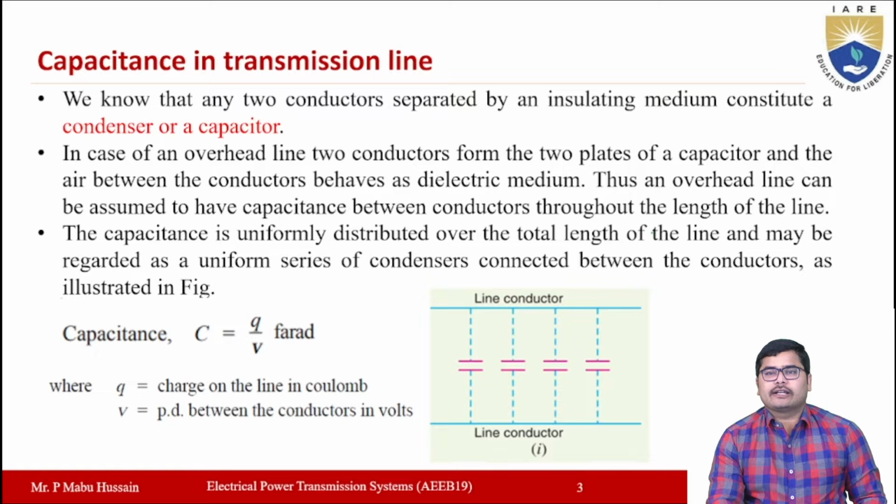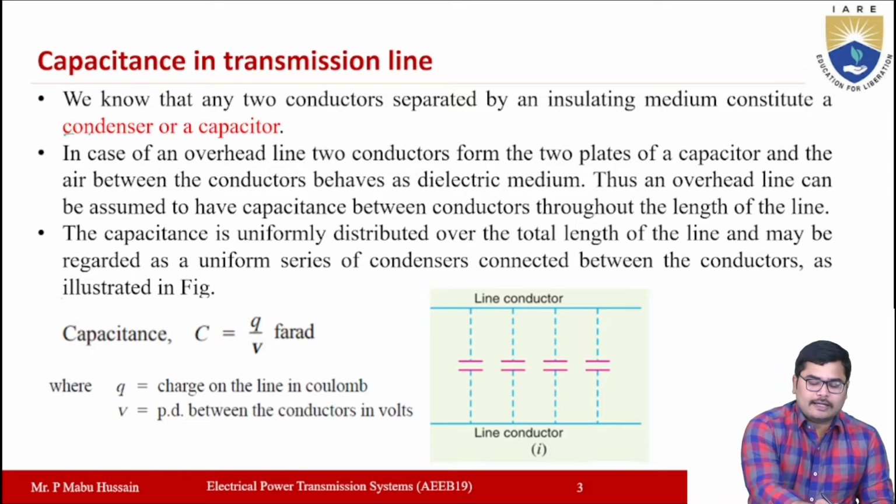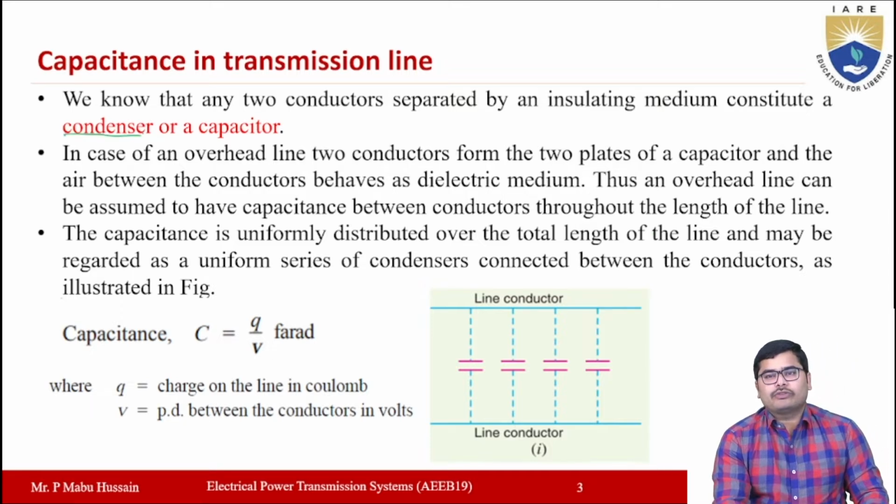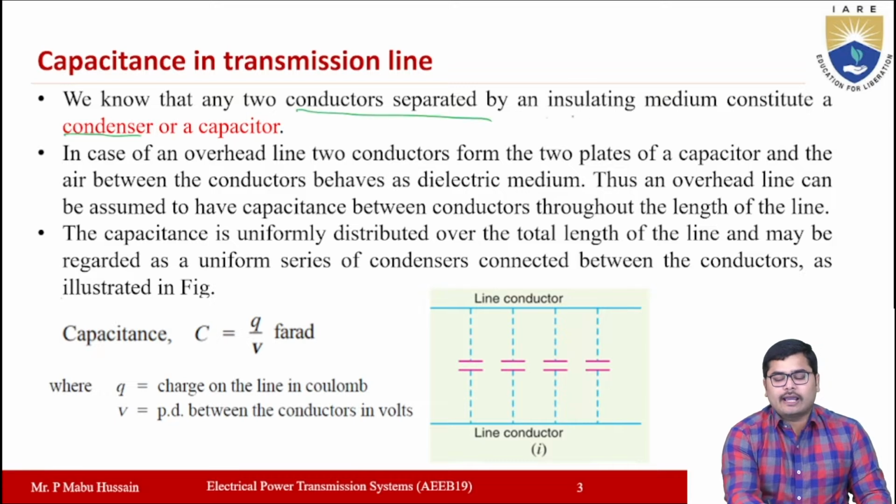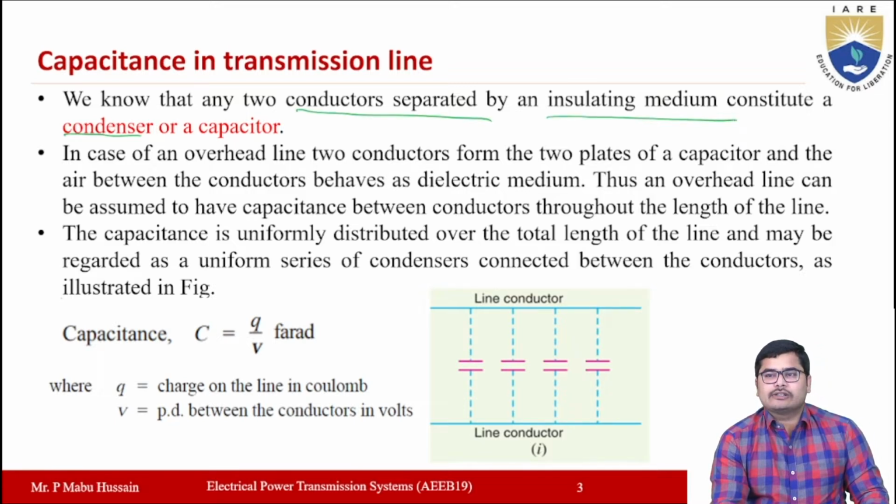Now let us see what is the capacitance in a transmission line system, how the capacitance exists in a transmission line system. As we know, any two conductors which are separated by an insulating medium constitute a capacitor, or you can also call the capacitor a condenser. This capacitor can be formed when two conductors are separated by an insulating medium, which you can also call a dielectric. In the same way, in an overhead transmission line, two conductors form the two parallel plates, and the air between the two conductors will behave like a dielectric medium.